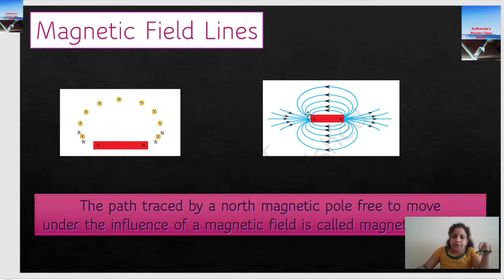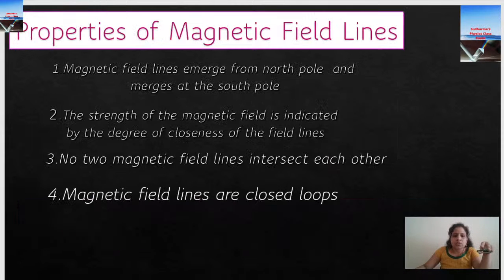So the degree of closeness of the magnetic field lines indicates the strength of the magnetic field. Okay. So magnetic field lines are closed curves. Then the strength of the magnetic field is indicated by the degree of closeness of the field lines, and no two magnetic lines intersect each other.